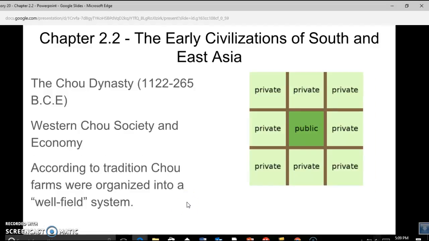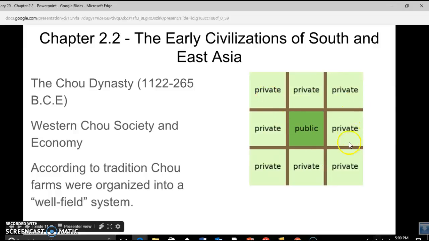Western Chao society and economy. According to tradition, Chao farms were organized into a, quote, well-field system. And there's a diagram of this system of land distribution that took place under the Chao.